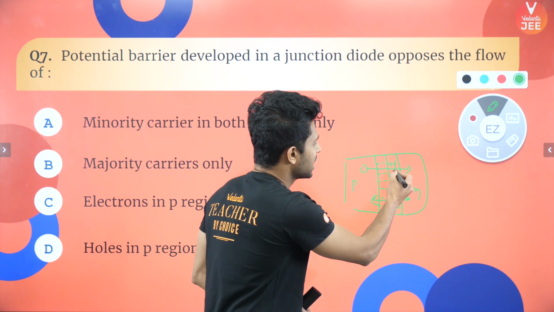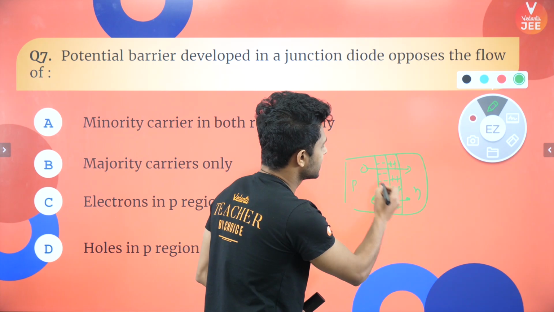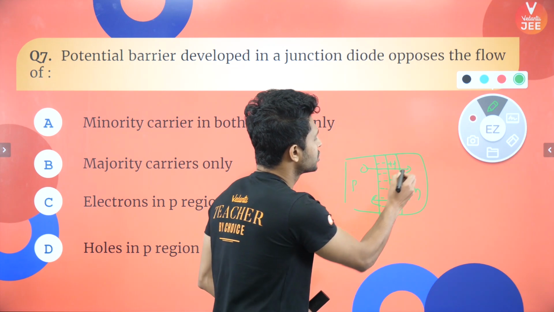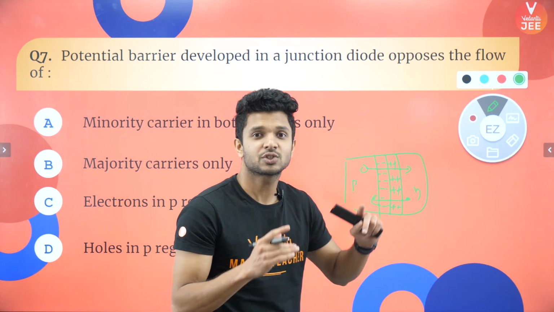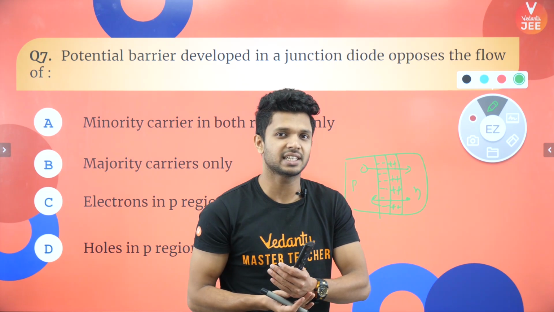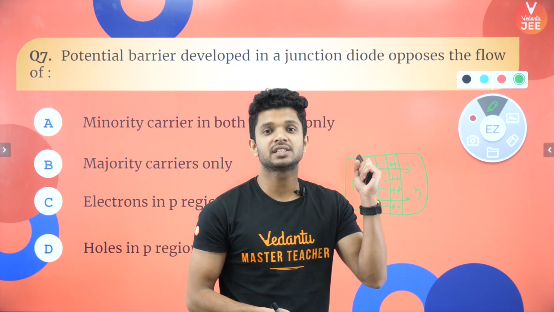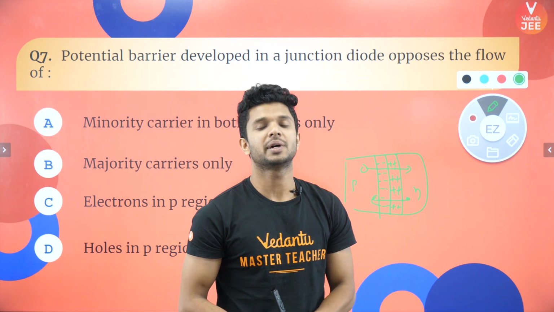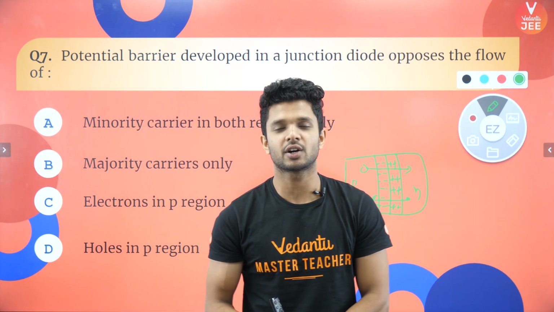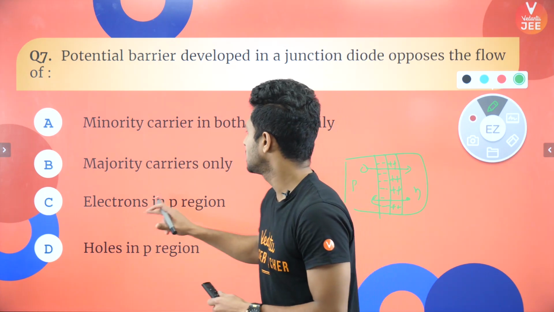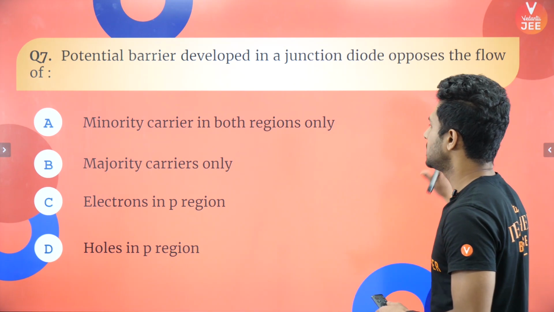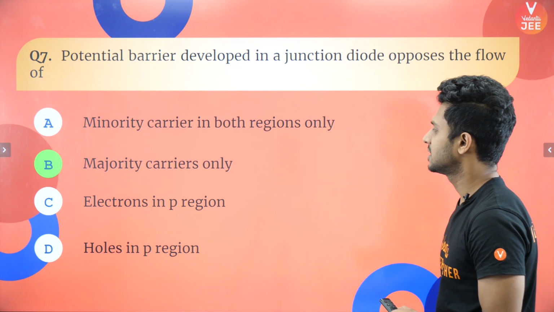This positive charge will resist the further flow of holes to the N part. The flow of holes to the N part is the flow of majority charge carriers. So the barrier potential opposes the flow of majority carriers only across the junction. So we have option B as the answer, right?